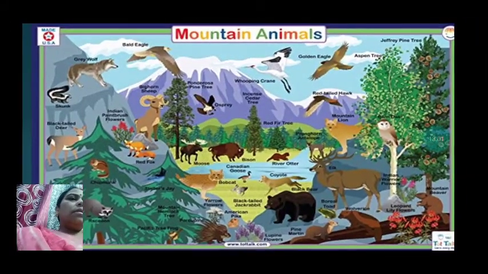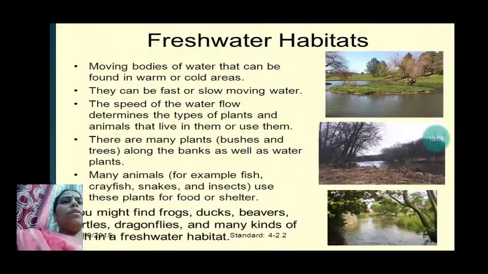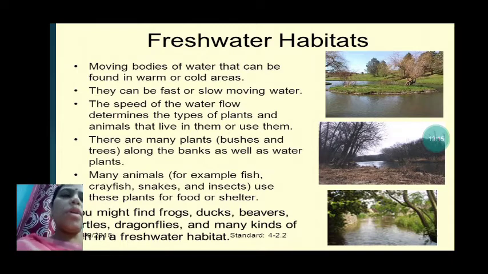Then, freshwater habitats. These are moving bodies of water that can be found in warm or cold areas. These freshwater habitats are water bodies that can be found in the cold area. Water can be warm or cold here. Rivers, ponds, and lakes are freshwater bodies.